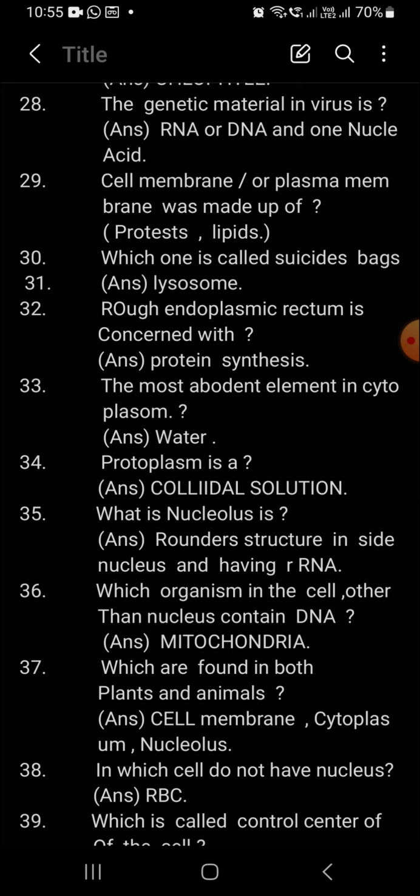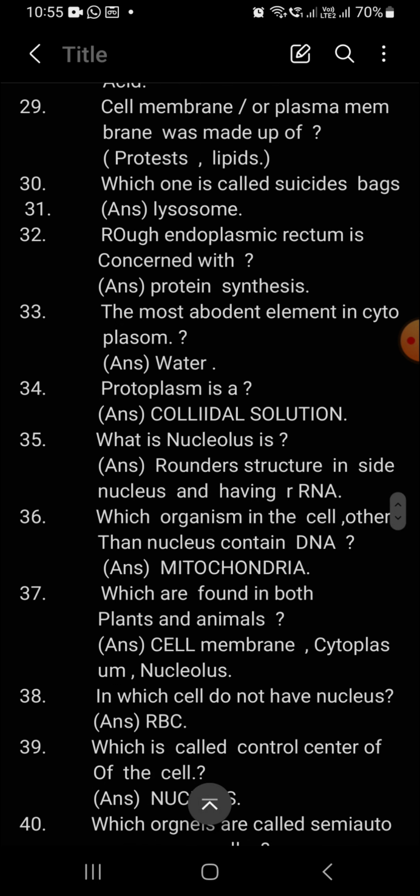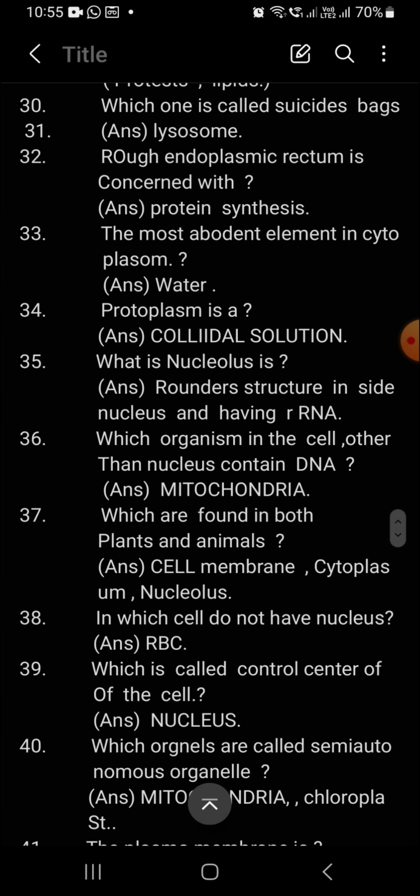The next question. The genetic material in virus is RNA or DNA, only one nucleic acid. Next question. Cell membrane or plasma membrane is made up of lipids and proteins. That is the most important question also. Next, which one is called suicide bags? Lysosomes are called suicide bags.